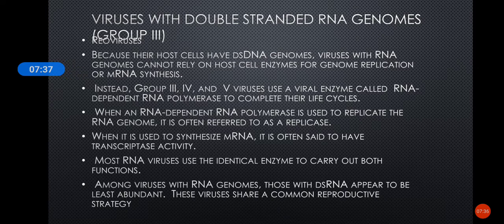When an RNA dependent RNA polymerase is used to replicate the RNA genome, it is often referred to as replicase. When they synthesize the mRNA, it is said to have transcriptase activity. Most RNA viruses use the identical enzyme to carry out both functions, that is the same enzyme for both replication and mRNA synthesis. This is the least abundant type of virus, that is viruses with double-stranded RNA genomes. They are very less abundant.